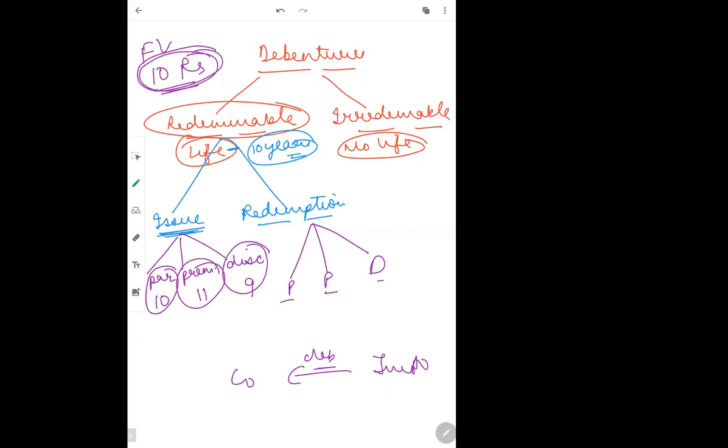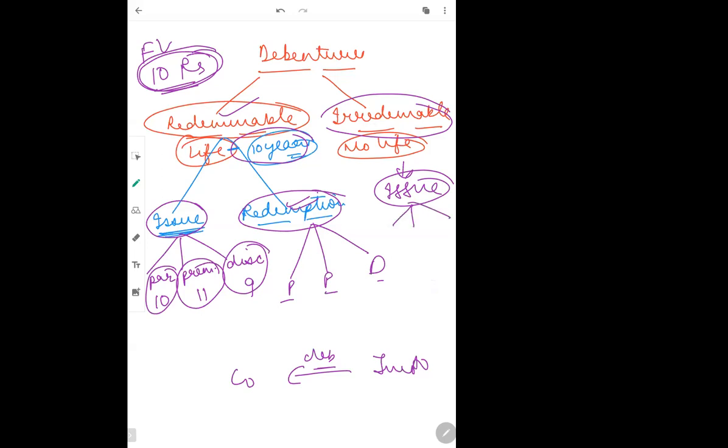And this happens, issue and redemption happens only in redeemable debentures. Why? Because सिर्फ इन्हीं का ही life होता है. The life is only on redeemable debentures. इनका तो कोई life ही नहीं. There is no life. So for irredeemable debentures only issue will happen, no redemption. क्योंकि वो कभी मरते ही नहीं है. They are always in existence. They will never die. So it is always issue that happens in irredeemable debentures, and here also issue can happen at par, premium, discount. Any one thing it can happen.